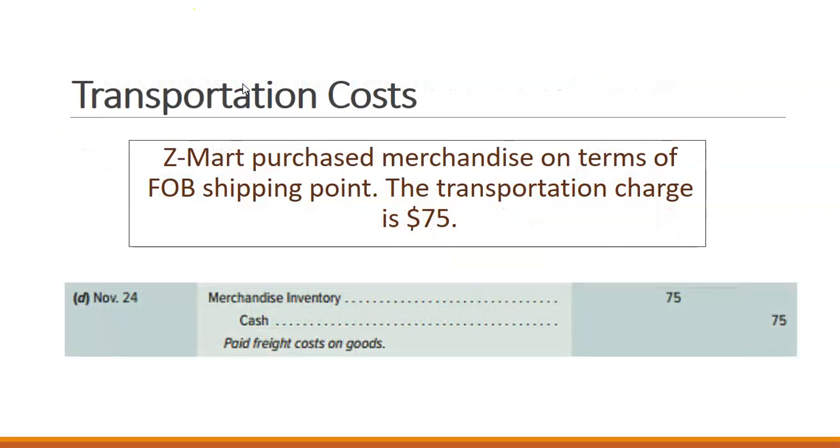So we're going to look at this example. We purchase merchandise on terms of FOB shipping point. The transportation charge is $75. If we have FOB shipping point, then we inventory the cost of shipping. That becomes a cost of having inventory. Merchandise inventory is debited for $75 and we credit cash for $75 to pay for those.